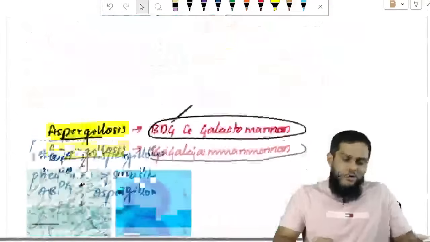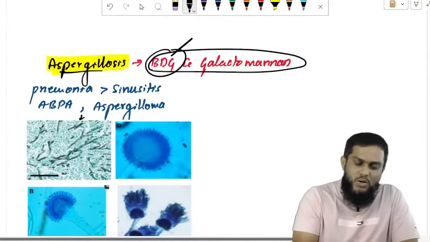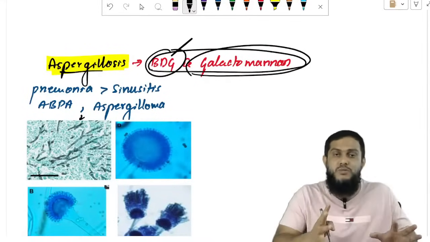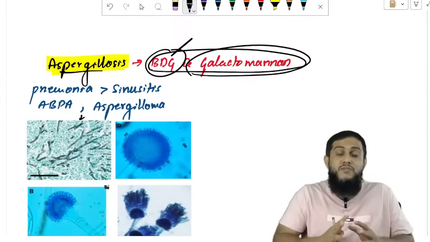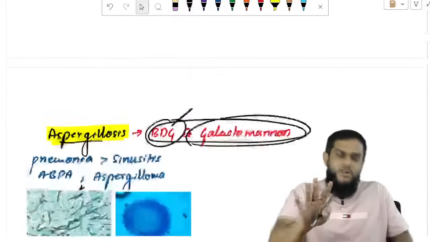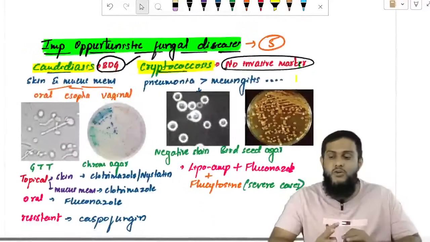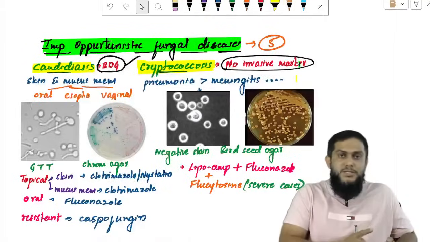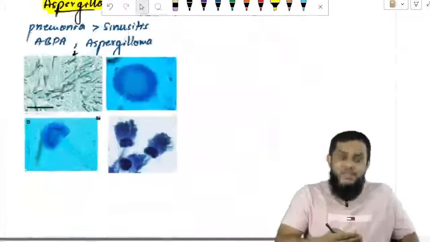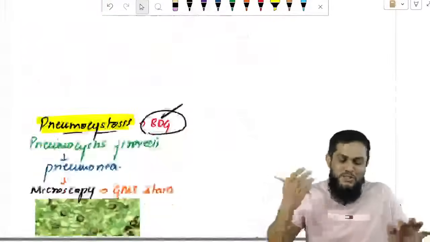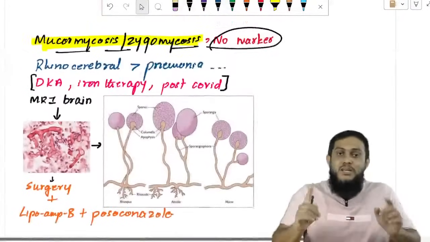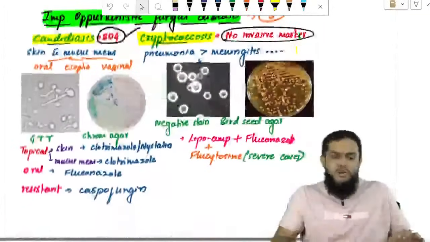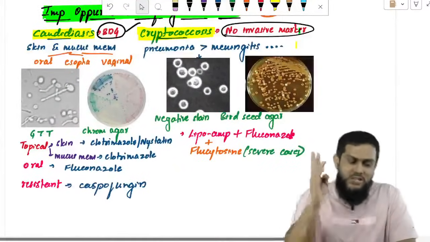Now remember, aspergillosis has BDG and also galactomannan. There are 2 invasive markers for invasive fungal infection. Easy to remember the markers. Once again: first remember where the markers are. They are present in candidiasis, not cryptococcosis, present in aspergillosis, not mucormycosis, and present in pneumocystosis. Wherever it is there, BDG. But aspergillosis has BDG and galactomannan. Very simple. With that, let's start one by one. Candidiasis: invasive marker is there. What is that? BDG.